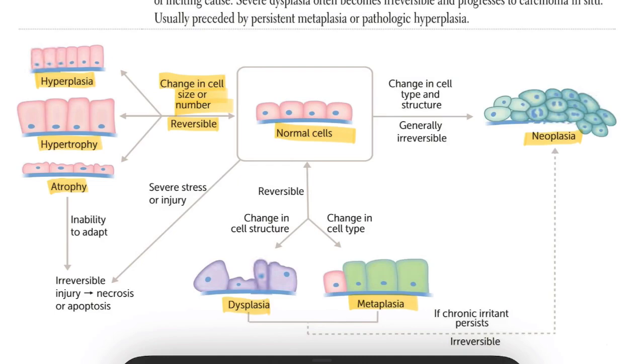Dysplasia means disordered cell growth, like precancerous cell growth. If cells can't adapt, we call that irreversible injury. It can lead to necrosis or apoptosis. Understanding these adaptations helps you interpret disease mechanisms and pathology much better.